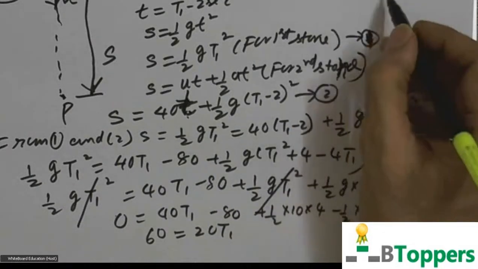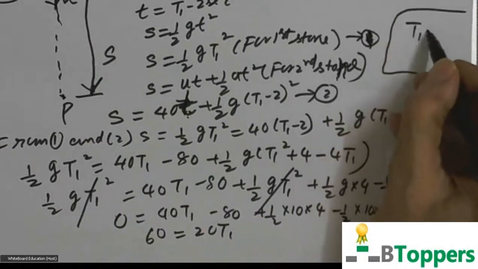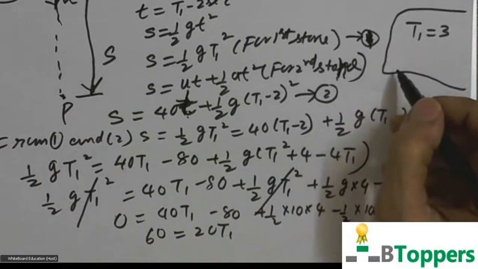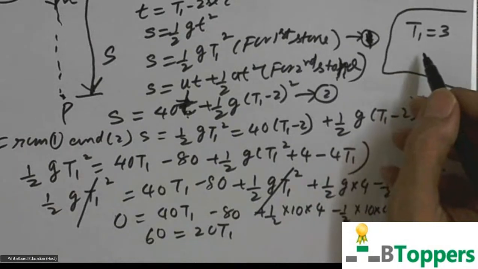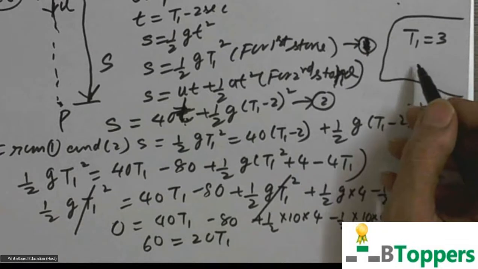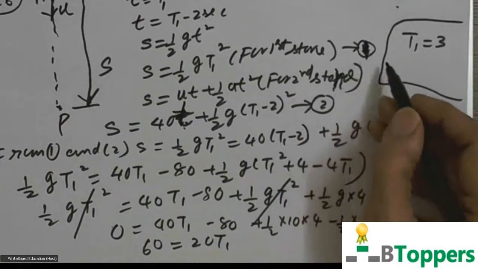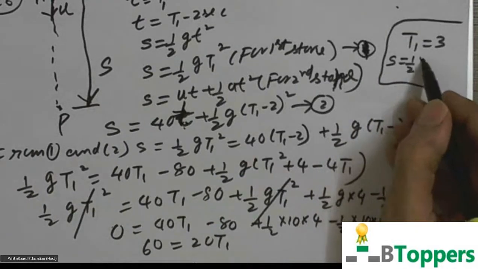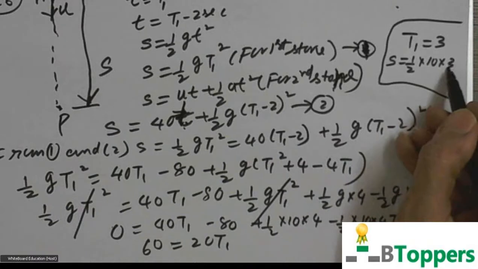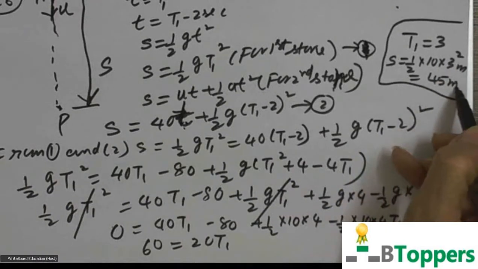Simplify this, and you get t1 equal to 3. That means the time of motion for the first stone up to the point P is 3 seconds. Substitute t1 equal to 3 seconds in the first equation: half g t1 square, with g 10 meters per second square and t1 3 seconds. So you get the answer as 45 meters.